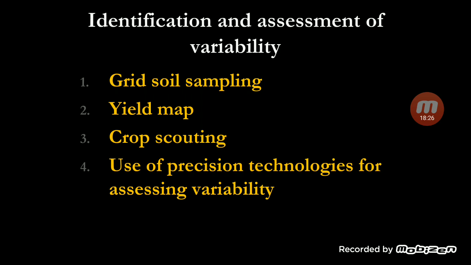That is not the concept we want to study, that will be there in the future topics. But we are going to use remote sensing, we are going to use the GPS device to find in which location there is a nutrient deficiency exactly in your farm. So use of precision technologies for assessing the variability, and then management of this variability by variable rate application.